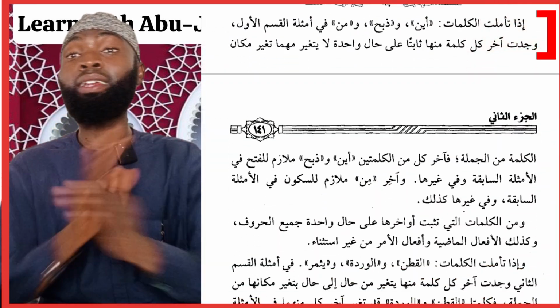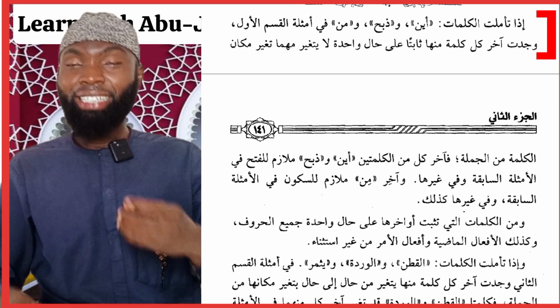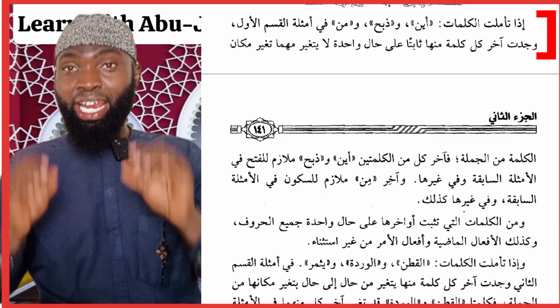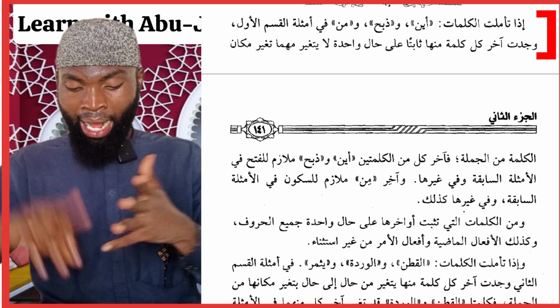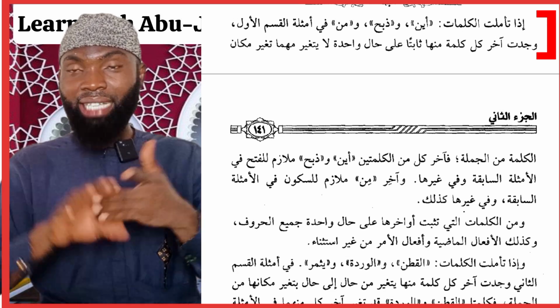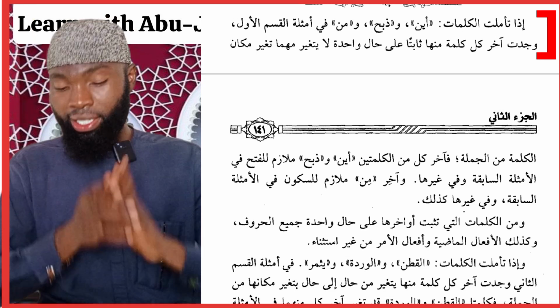Now let's go to Al-Bahth so we can explain this in detail. Here we have: if you study and ponder over these words, which words? Aina, Dhabaha, and Min. These are the words that appeared in the first three columns, meaning from example number 1 to example number 9.